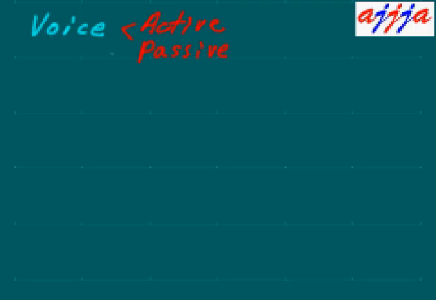Now, we can use voice only with sentences that have an object. Usually we have subject, then verb, and object. So we have two different types of verbs, right? We call them VT and VI. When you look it up in the dictionary, you can see VT, VI. VT means a transitive verb, and the other one is an intransitive verb.